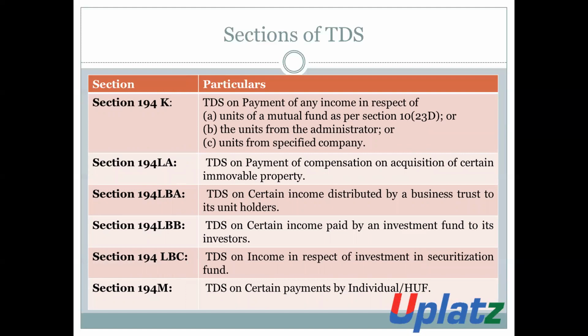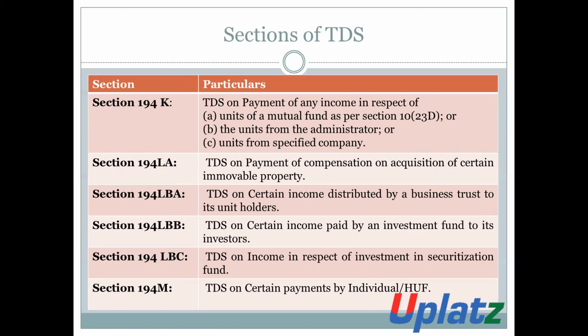Section 194K, TDS on the payment of any income in respect of units of a mutual fund as per Section 10(23D), or units from the administrator, or units from a specified company. Section 194LA, TDS on payment of compensation on the acquisition of certain immovable property.